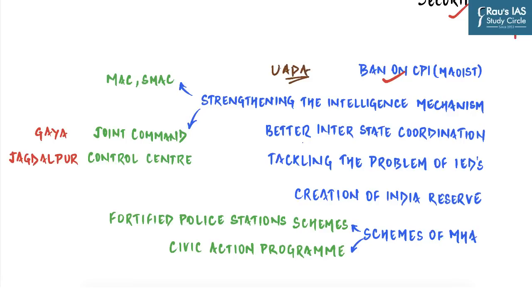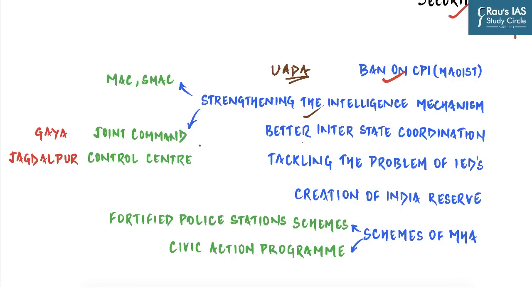Then, government is taking active measures to strengthen the intelligence mechanism because central government cannot directly police the areas, but it can provide the intelligence inputs to the states. And so in order to counter the growing challenge of LWE activities, several steps have been taken to strengthen and upgrade the capabilities of intelligence agencies both at the center as well as the state level.